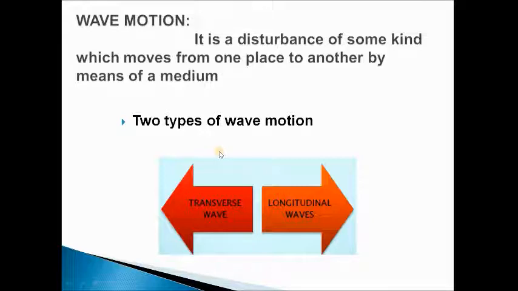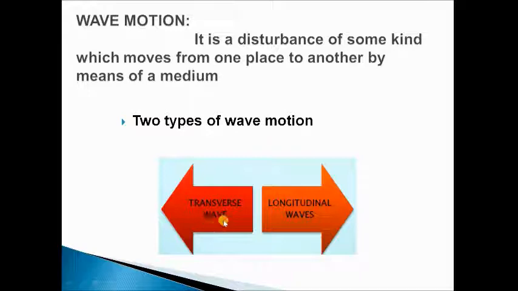First of all, we shall see what is a wave or a wave motion. It is a disturbance of some kind which moves from one place to another by means of a medium, such that the medium itself is not transported. This disturbance transmits both energy and momentum to distant regions with a velocity that depends upon the characteristics of the medium.